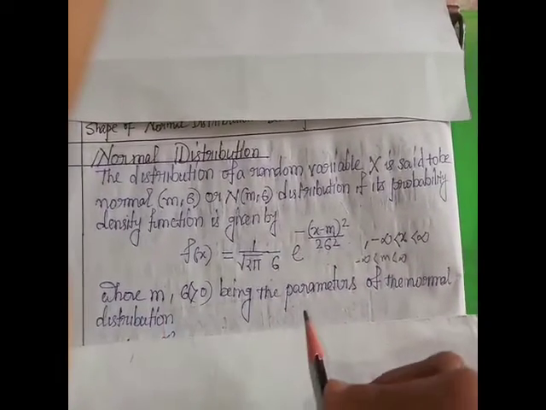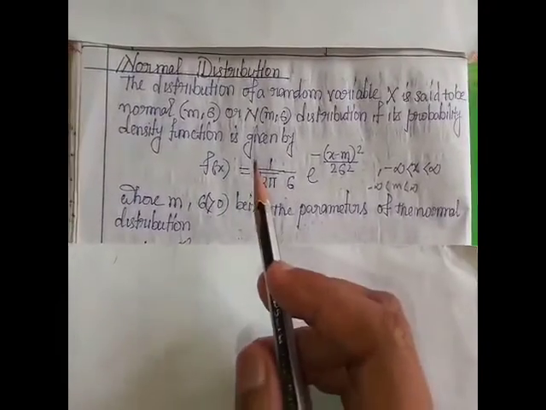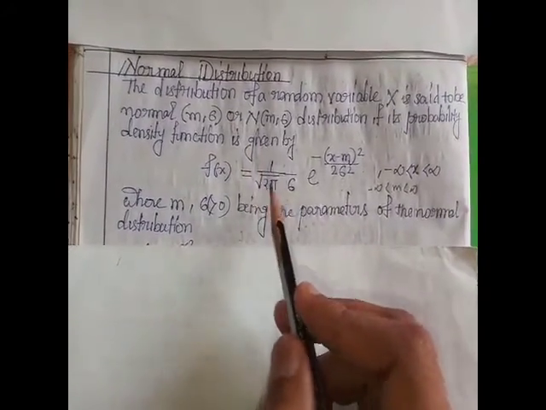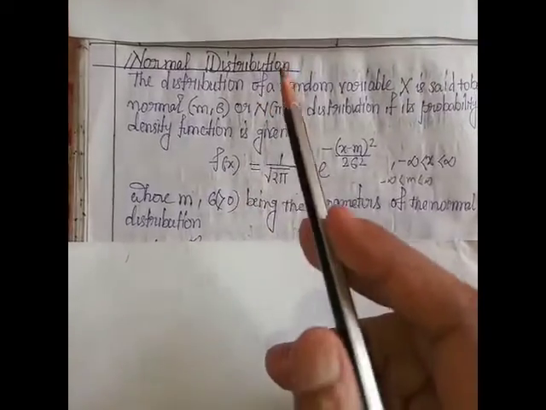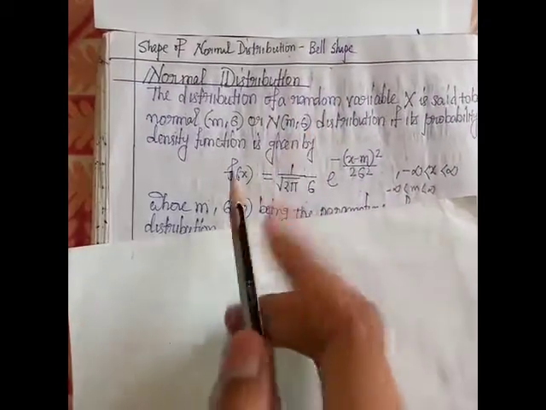If we draw the graph of this function, the shape of the normal distribution is bell shaped.